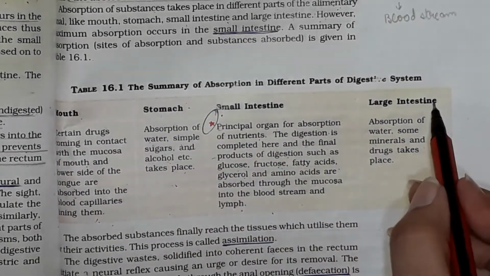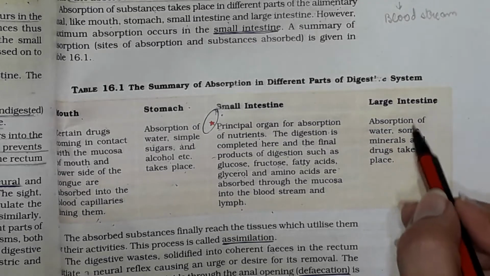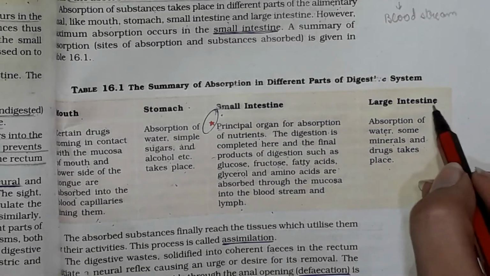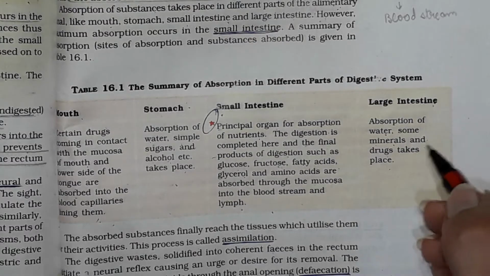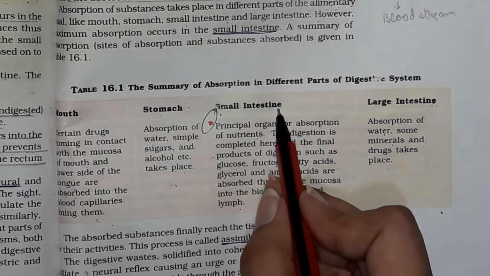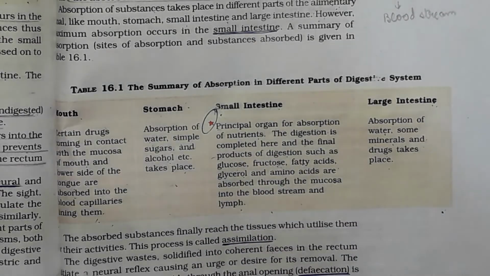Last comes the large intestine. So there is absorption of water, some minerals and drugs in the large intestine. There is a very small amount of absorption in the large intestine, but the small intestine is the principal organ for absorption.